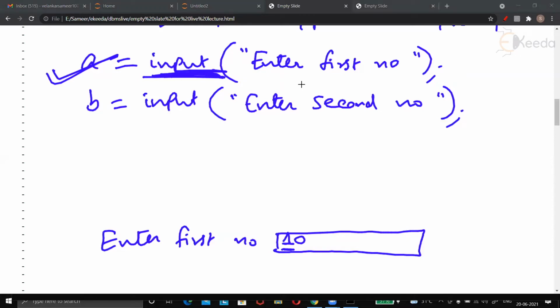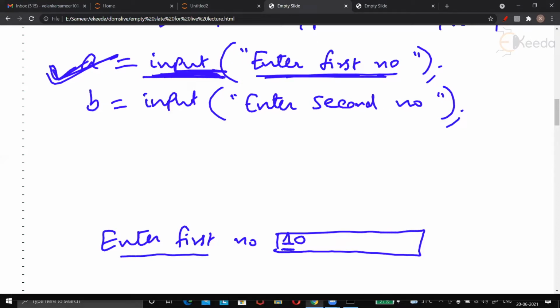So, what will happen due to this statement we saw, this message that is written, enter first number, will be displayed on the screen, and then you are entering some value here. Now, the fun part over here is that you have entered 10. So, you will always think that I have entered number 10. Come on, in our world, 10 is a number.